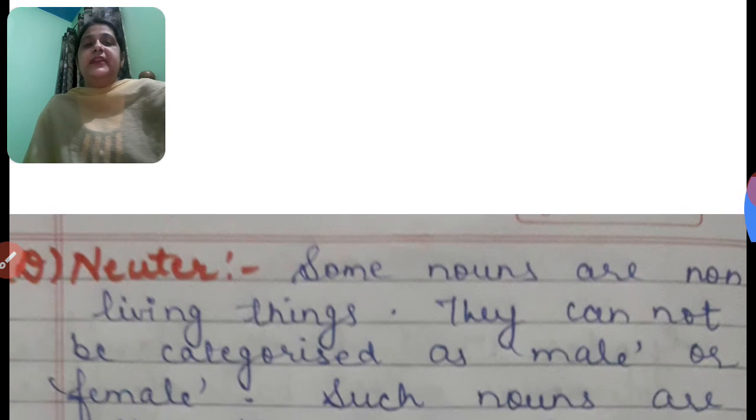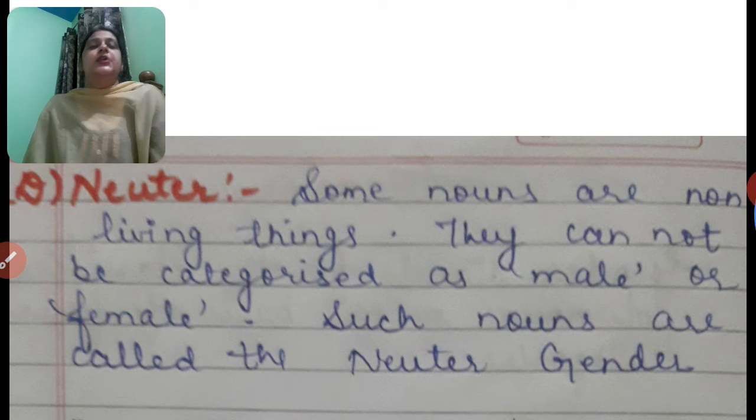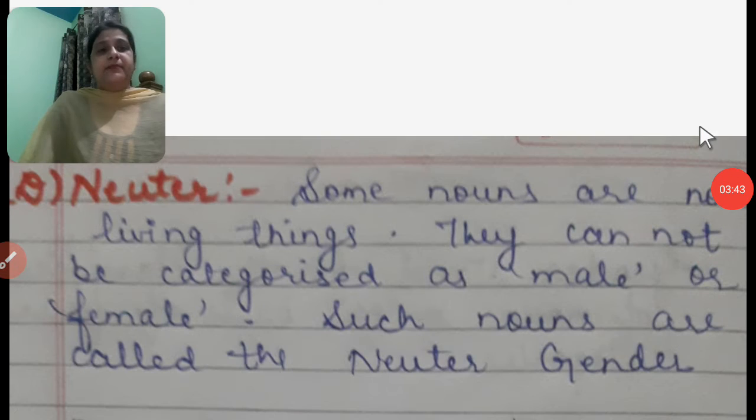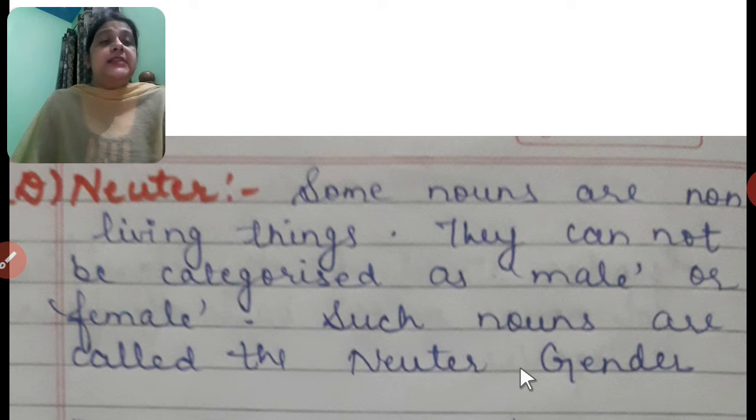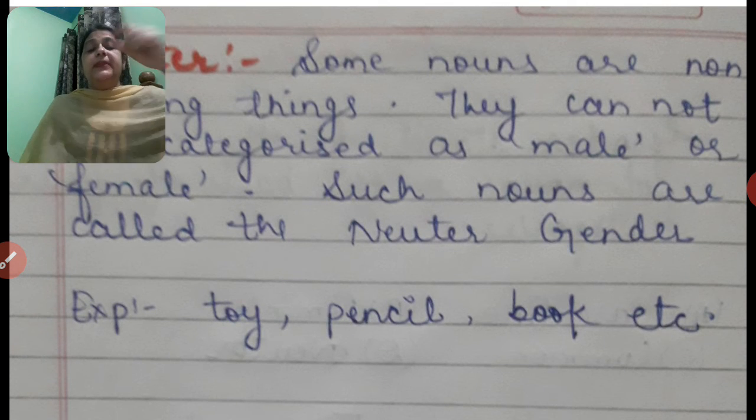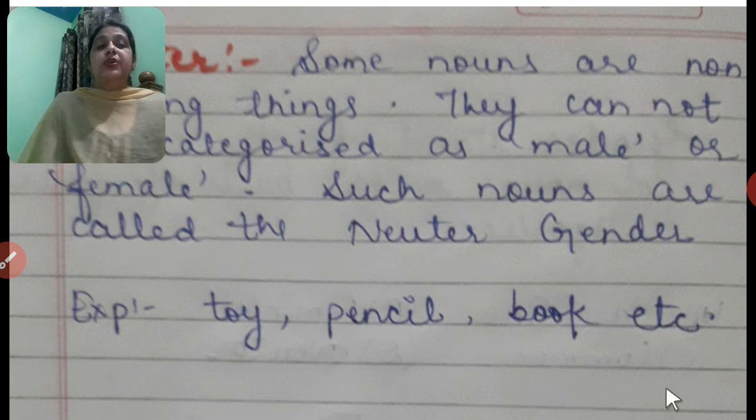Next comes the neuter gender. Some nouns are non-living things. They cannot be categorized as male or female. Such nouns are called neuter gender. So I repeat, some nouns that are non-living things can't be categorized as male or female. So these nouns are called neuter gender. For example, toy, pencil, book, etc.